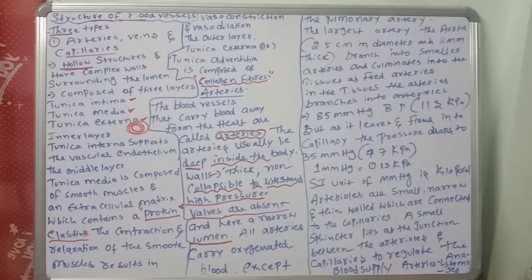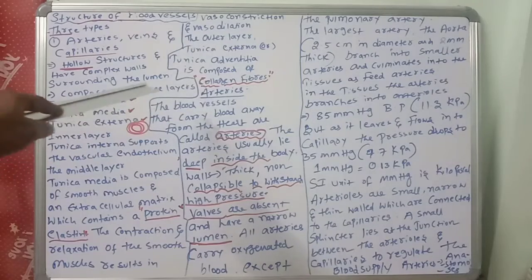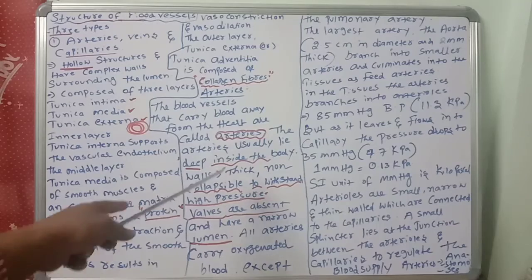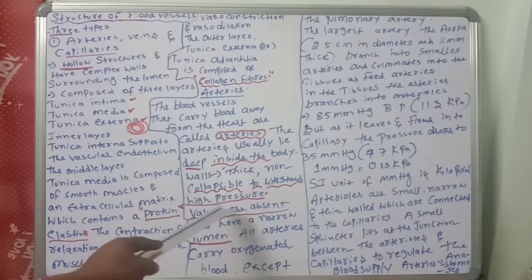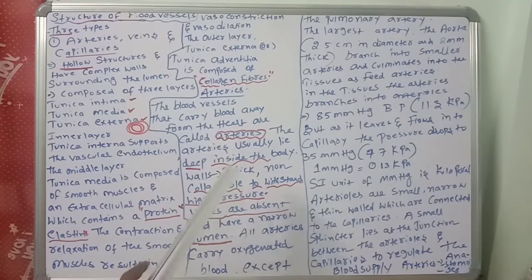So different points are there about arteries: tunica interna, tunica media, tunica externa. Tunica interna supports the endothelium. The middle layer has smooth muscle and elastin, and because of these muscle proteins there is vasoconstriction and vasodilation. Externa is composed of collagen fibers. Arteries are non-collapsible, so they can bear the pressure. Except the pulmonary artery, all carry oxygenated blood.